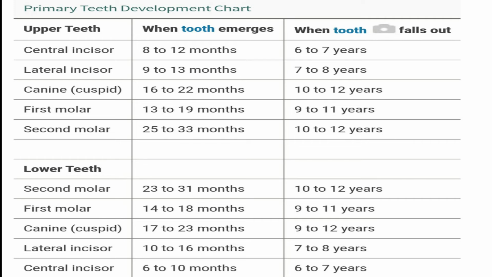See this chart, children. This chart is about the development of primary teeth. Generally, the first tooth to come in is the central incisor, that is, the middle front tooth on the lower jaw. Second tooth is the central incisor on the lower jaw next to the first tooth. The next 4 teeth to come in are the 4 upper incisors.